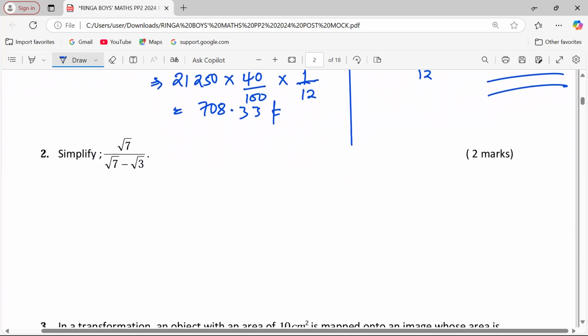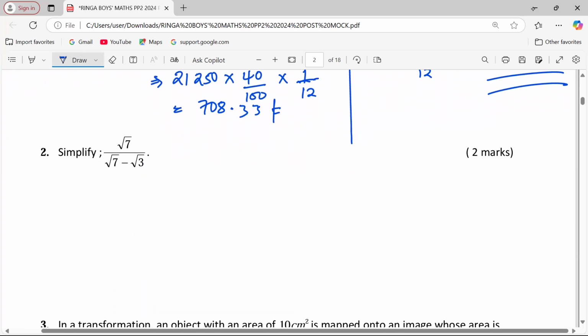Look at number 2. Simplify the root of 7 divided by root 7 minus the root of 3. This one is called a surd, and we simplify by rationalizing the denominator. To rationalize the denominator is to multiply it by the conjugate, so that we have root 7 out of the root of 7 minus the root of 3. This one will be multiplied by the root of 7 plus the root of 3.